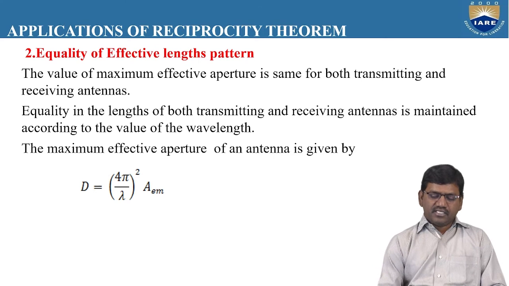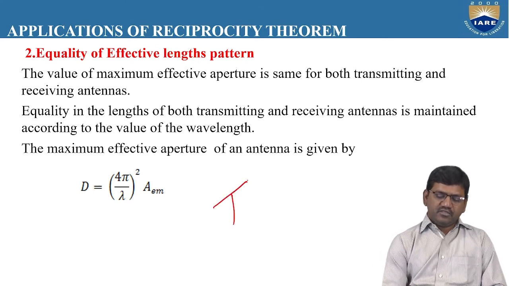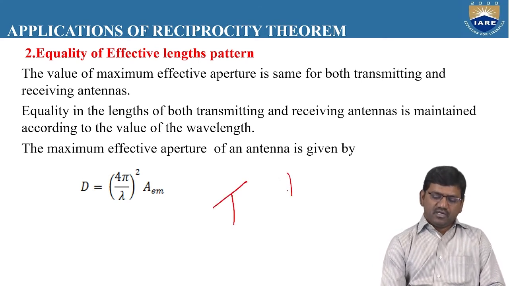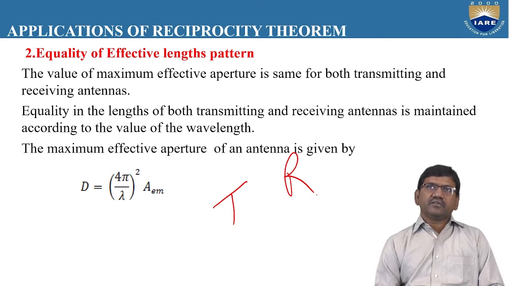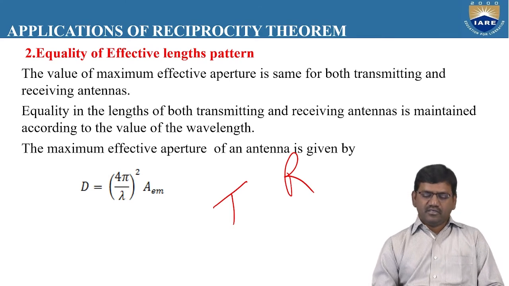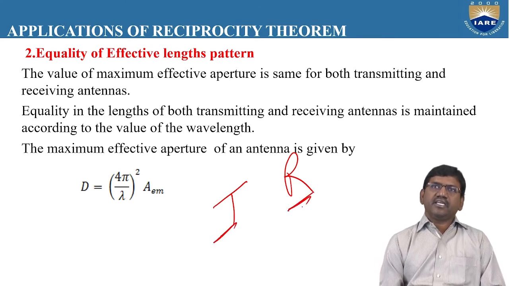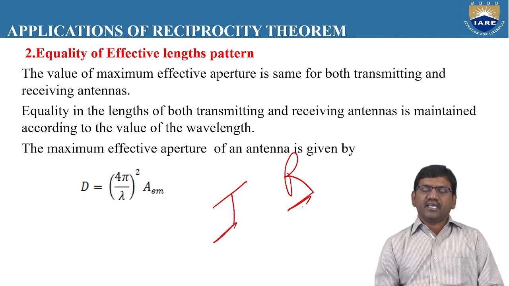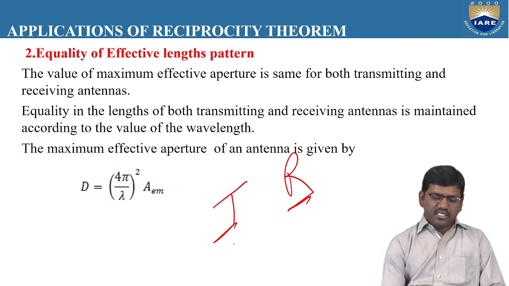As we have discussed earlier, whether you use the antennas in the transmitting mode or the receiving mode, the value of maximum effective aperture will be same for both the transmitting and the receiving antennas. Right? So as the effective aperture area is the same for the transmitting antenna and the receiving antenna, the directivity will be same.